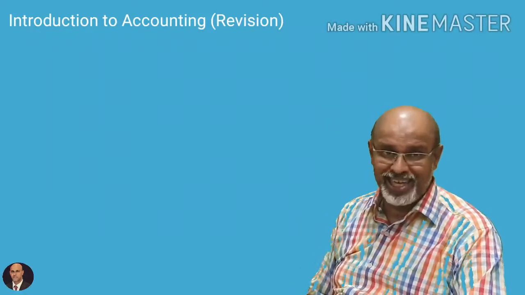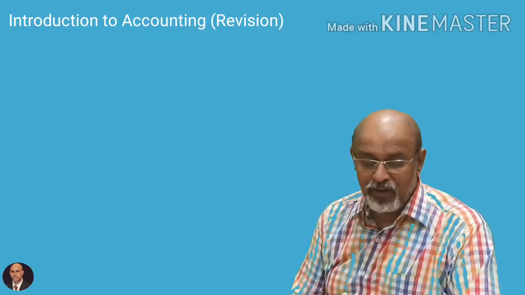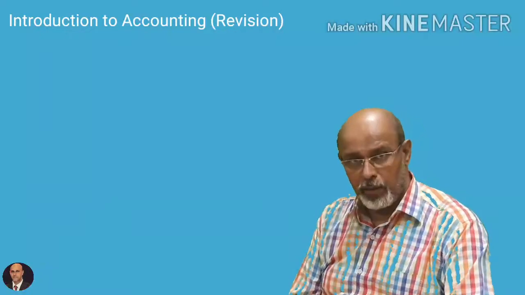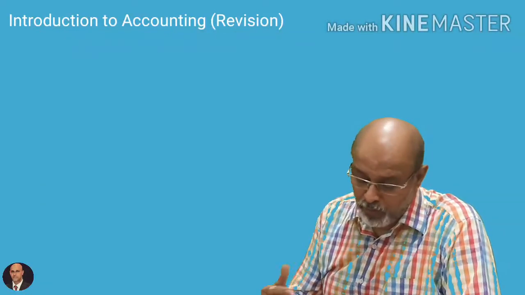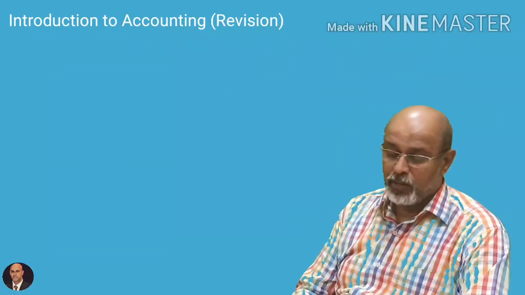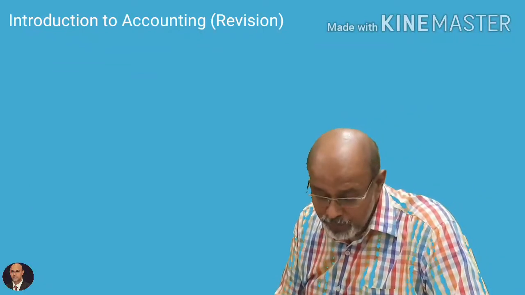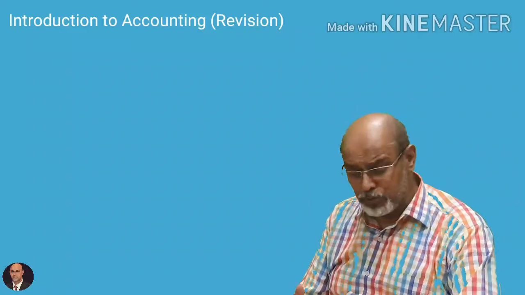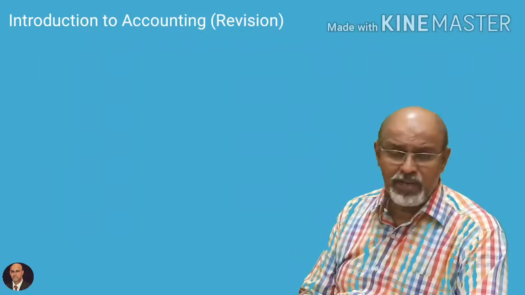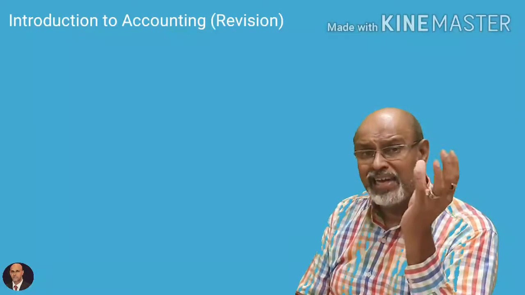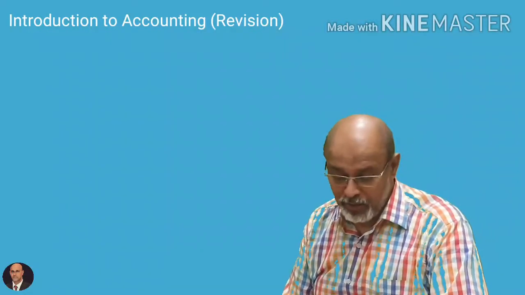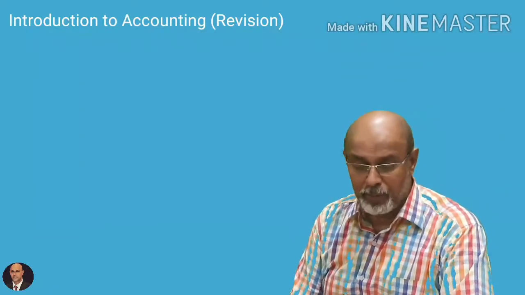Let's come to the second function. The second function is preparation of financial statements. Now we prepare important statements like your profit and loss account and the balance sheet. The profit and loss account is known as an income statement, while a balance sheet is known as a position statement. These are very important because they give you an insight of how well the company is positioned, what the financial position of the company is.